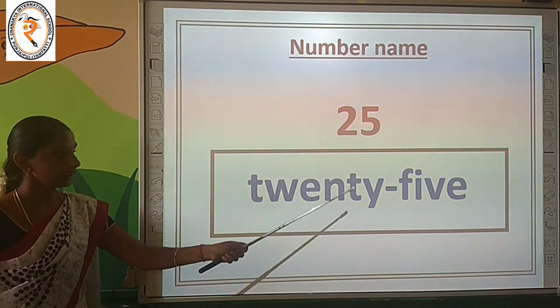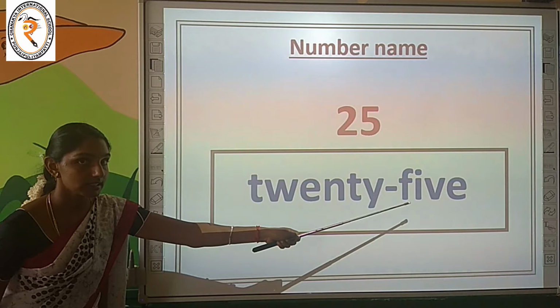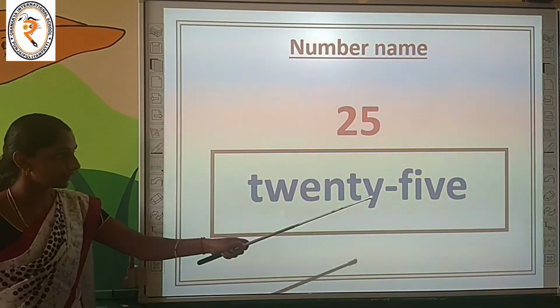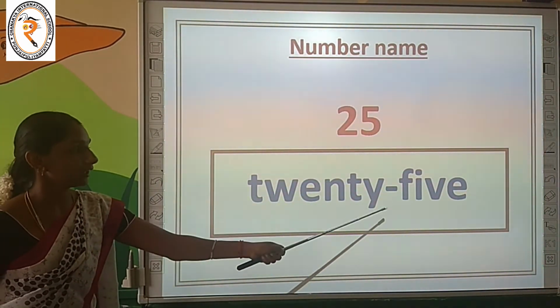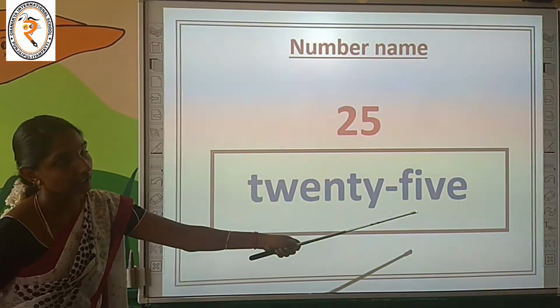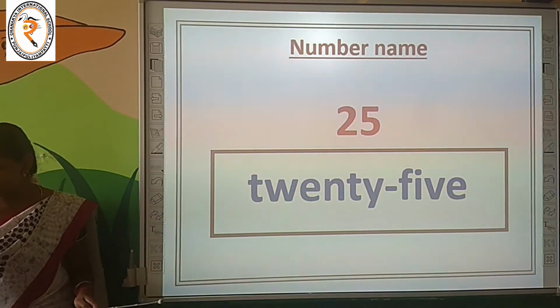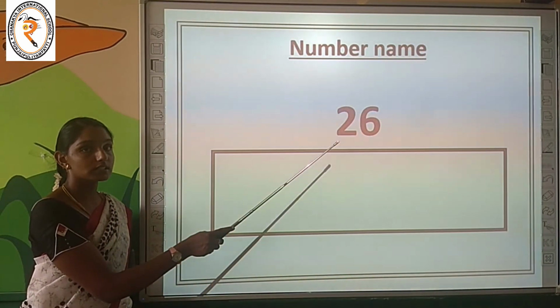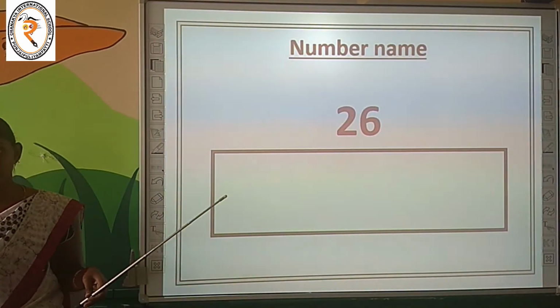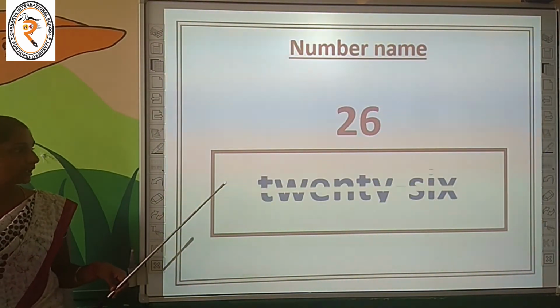T-W-E-N-T-Y, 20. F-I-V-E. What is that? 5. 25. T-W-E-N-T-Y, 20. F-I-V-E. What is that? 5. 25. Very nice. Move on to the next number. Can you tell me this number? What is it, children? 26. Shall we learn the number name for it? Come on.